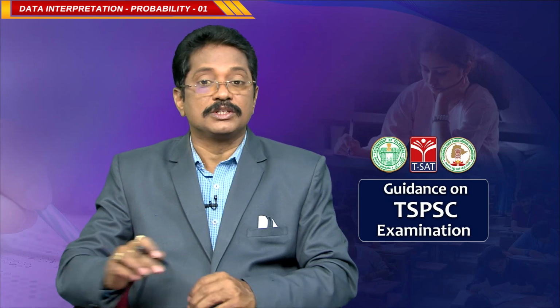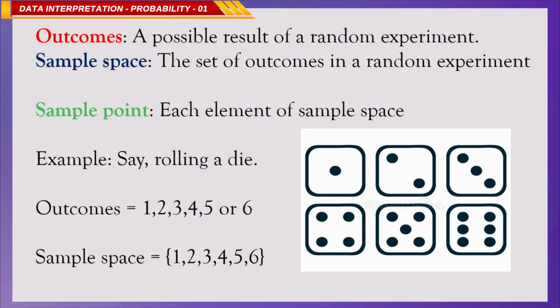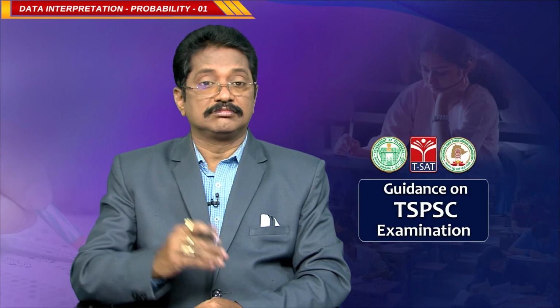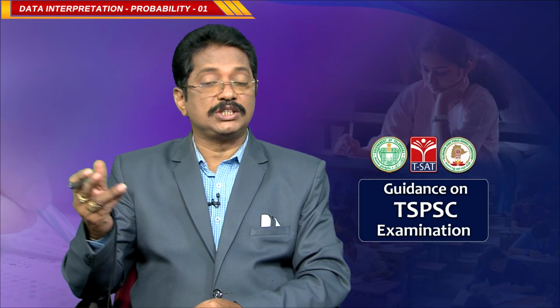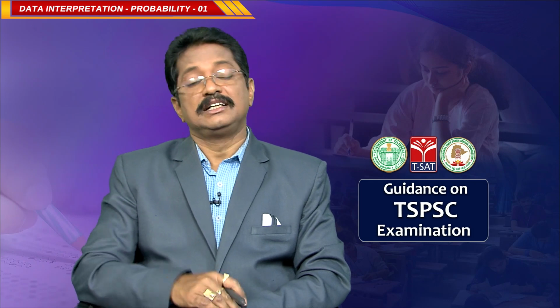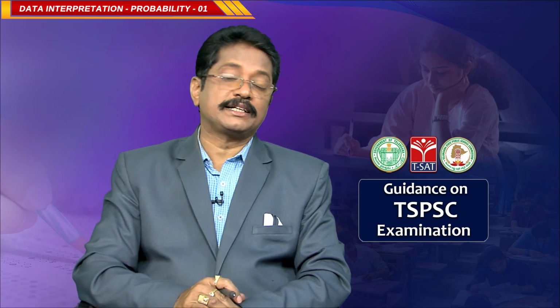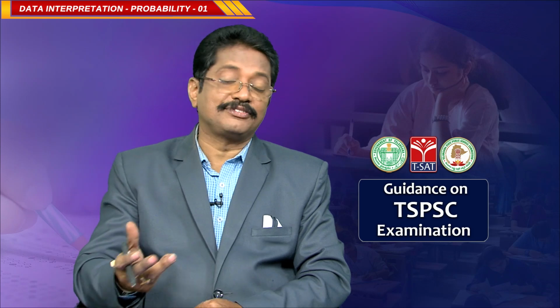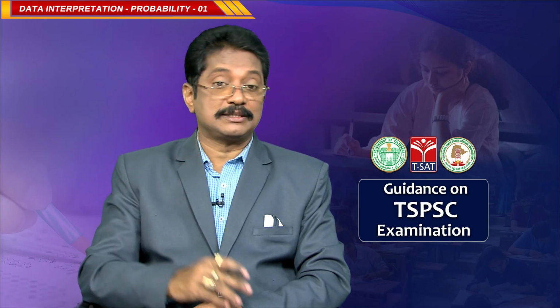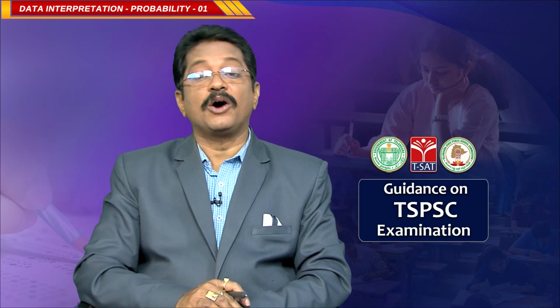Okay, now we are shifting to our next question. Before going to discuss this, I am going to say what an outcome is. A possible result of a random experiment is called an outcome. Already said, when a coin is tossed, the outcomes are head and tail. When a die is thrown, the outcomes are 1, 2, 3, 4, 5, 6. When one card is picked randomly from a deck of cards, we have 52 possibilities. So, these are called outcomes.